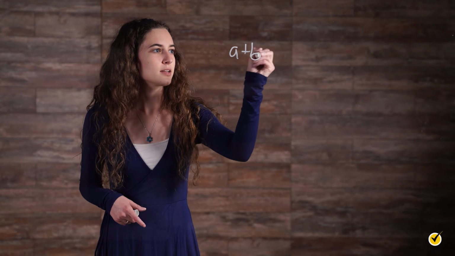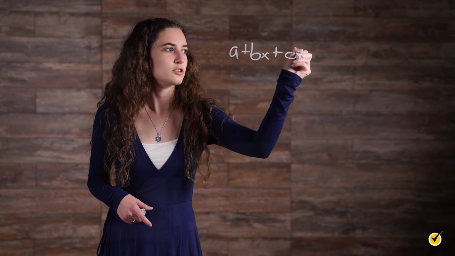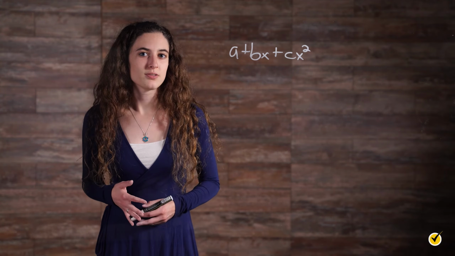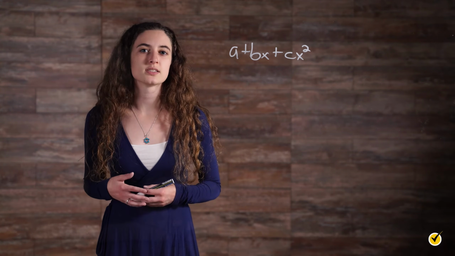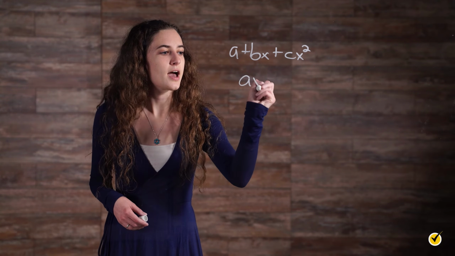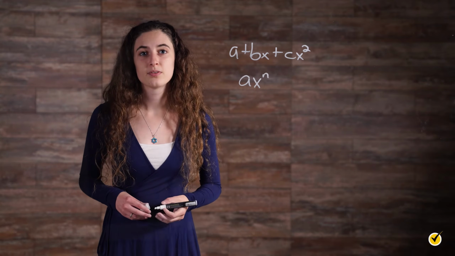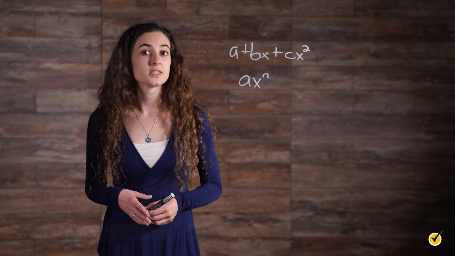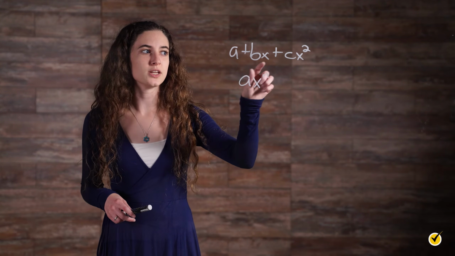A polynomial is a mathematical expression of one or more algebraic terms, each of which consists of a constant multiplied by one or more variables raised to a non-negative integral power, such as a plus bx plus cx squared. The key pieces to remember are, number 1, polynomials consist of one or more terms, of the general form ax raised to the nth power, that are added or subtracted. The sample in the definition has 3 terms.